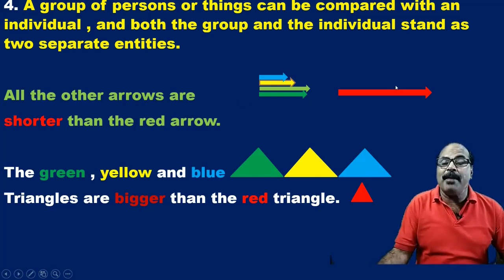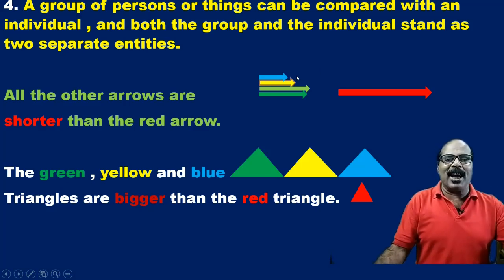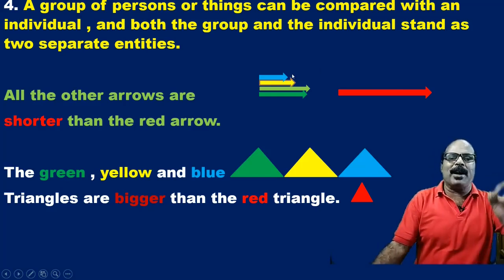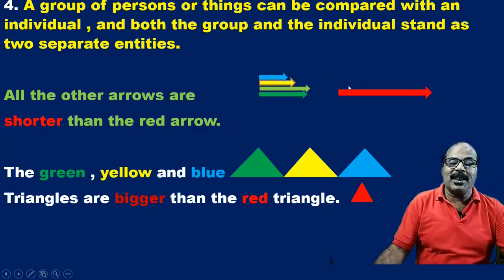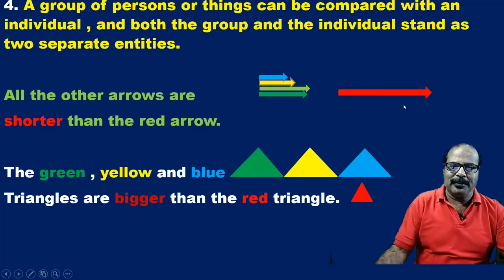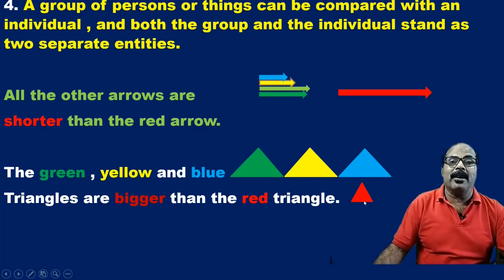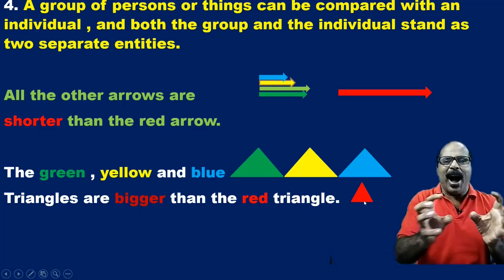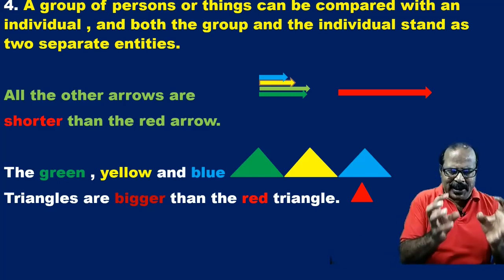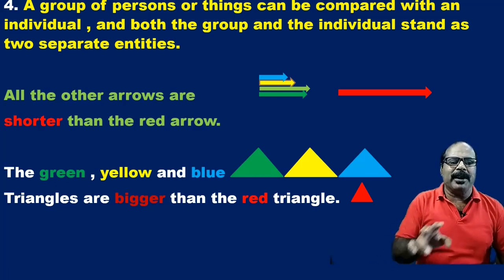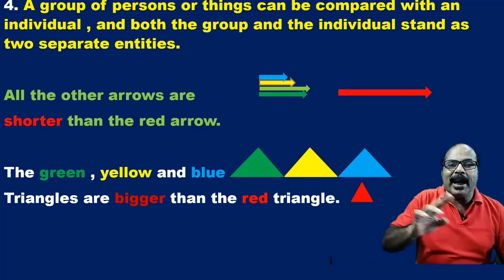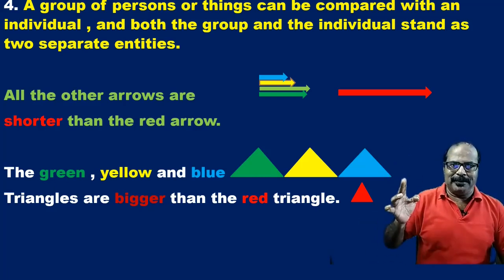So there are 5 arrows. All the other arrows, that means the 4 arrows, are shorter than the red arrow. Again, I can say the green, yellow and blue triangles are bigger than the red triangle. So I have made the comparison here between a group and an individual.